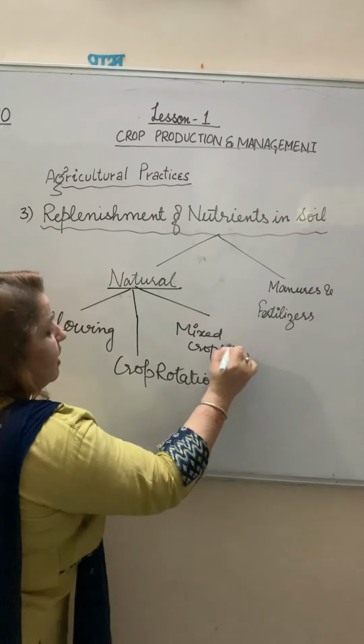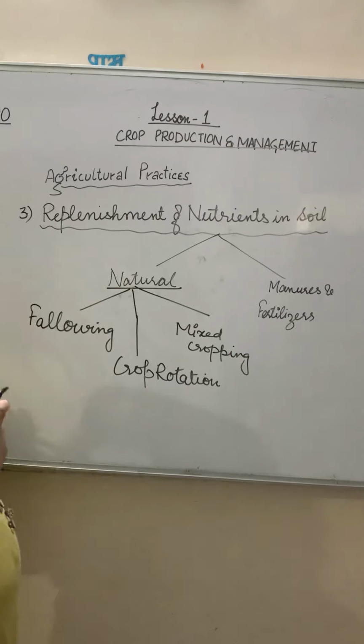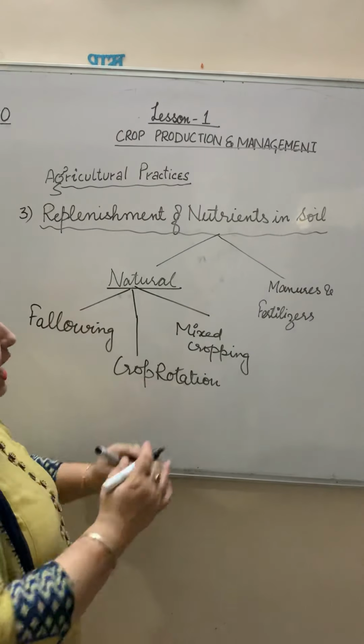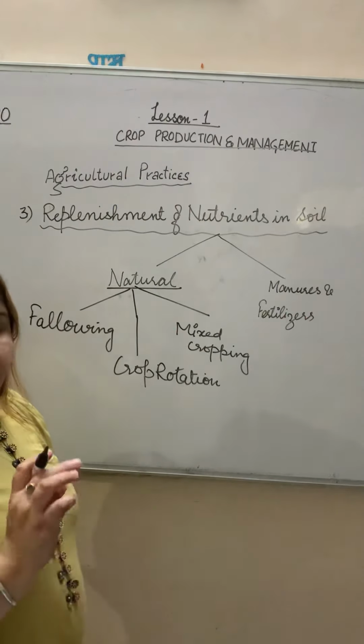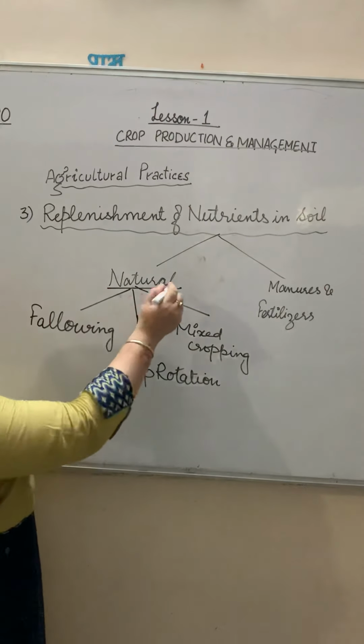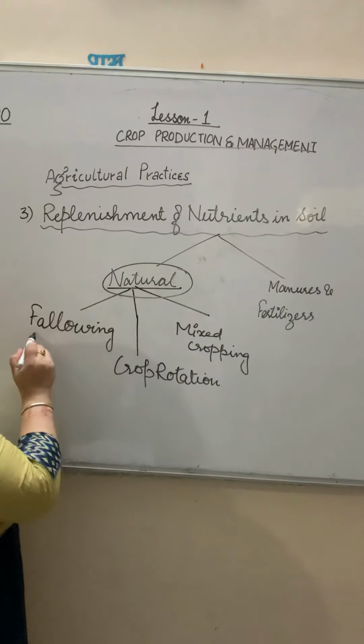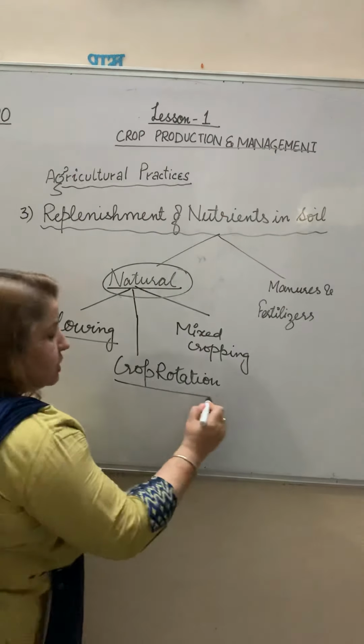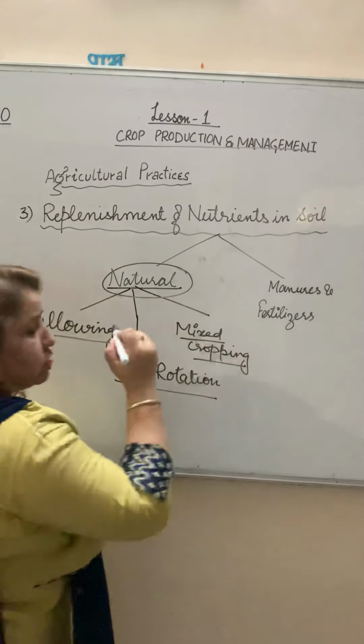It's not given in your book in the form of headings. Everything is given but not in the form of headings. So we will discuss these three natural ways: fallowing, crop rotation, and mixed cropping.